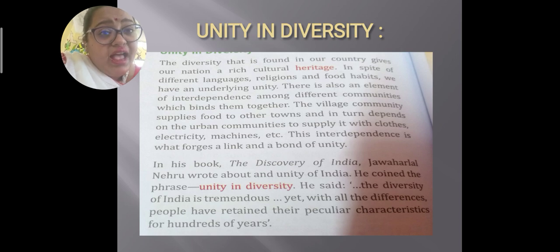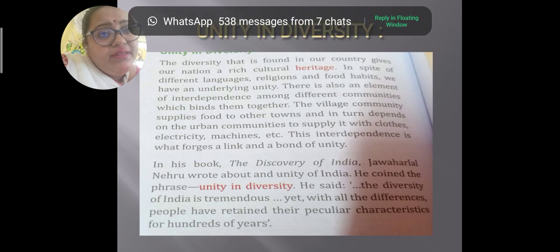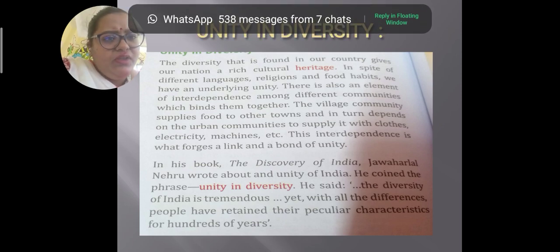These are all underlying, but still our country is together, our country is one, our India is democratic, therefore unity is there. So there is an element of interdependence among different communities, which binds us together. So this is known as unity in diversity.